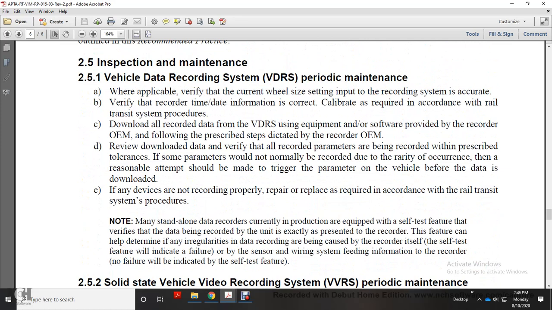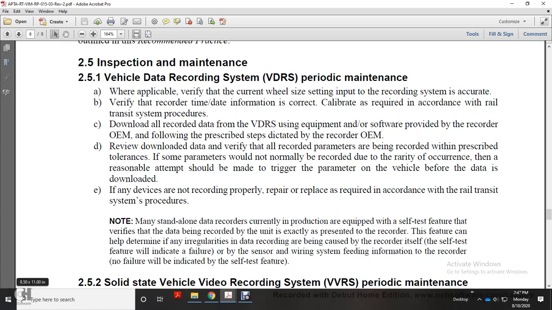5. Inspection and maintenance. Vehicle data recording system periodic maintenance, where applicable. Verify that the current wheel size and setting inputs to the recording system are accurate. Verify that the recording time and information are correct, and calibrate as required according to rail transit system procedure. Download all recorded data from the VDRS using equipment and software provided by the original equipment manufacturer, following the prescribed steps indicated by the original equipment manufacturer. Review the data.